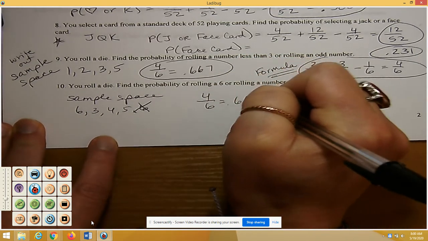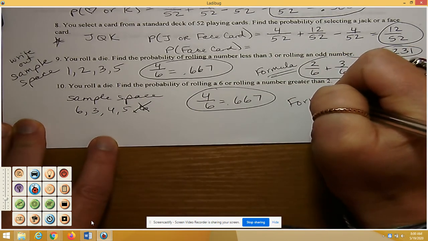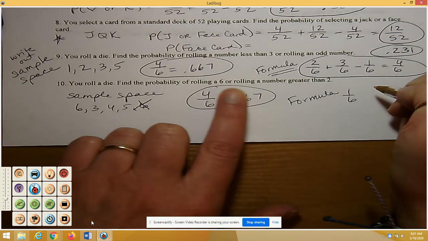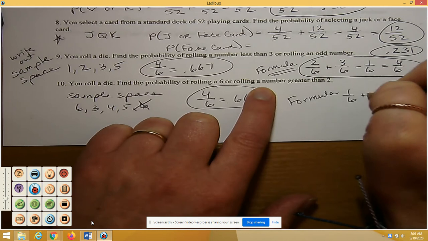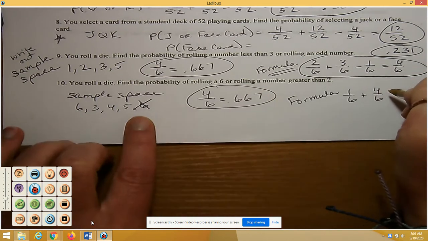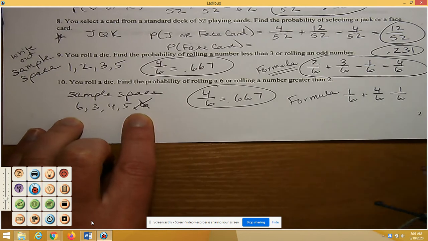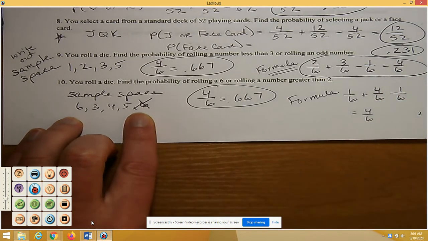So 0.667. If you want to use the formula, by all means, you always can use that formula. Probability of rolling a 6 is 1/6. Probability of rolling a number greater than 2 is 4 out of 6. And then I wrote the overlap. So then minus 1/6 for that duplicate, and you would get 4 out of 6 when you did that formula out.